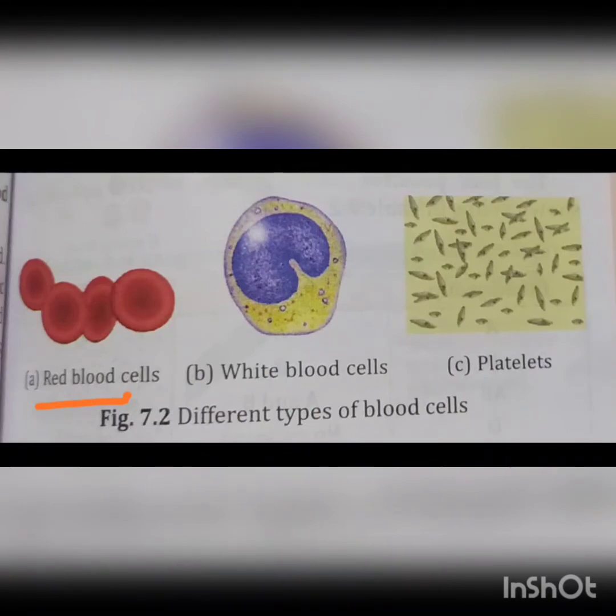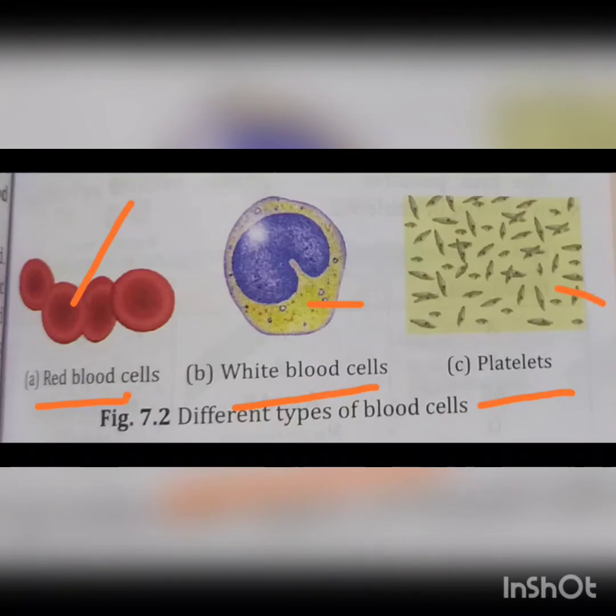White blood cells are formed in the bone marrow and in the lymph nodes. And the platelets are formed in the red bone marrow. Red blood cells are red in color. White blood cells are colorless, and platelets also are colorless.